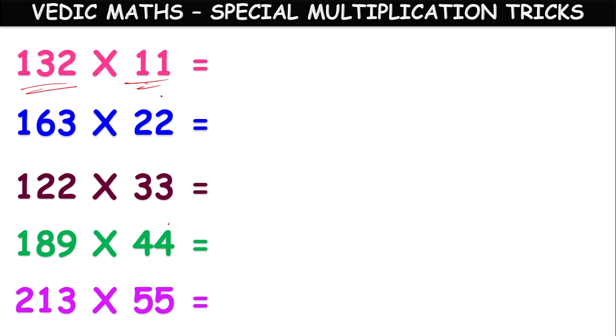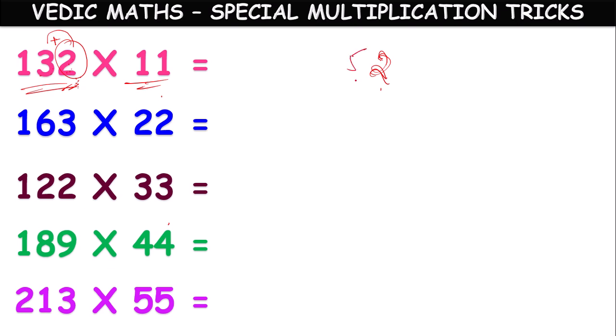132 into 11. We take this 2, which is in the units place, as it is in the answer. Next we add two digits: 2 plus 3, which is 5.